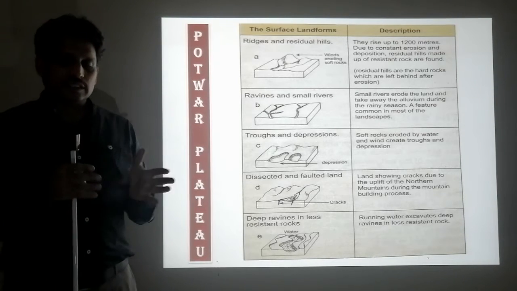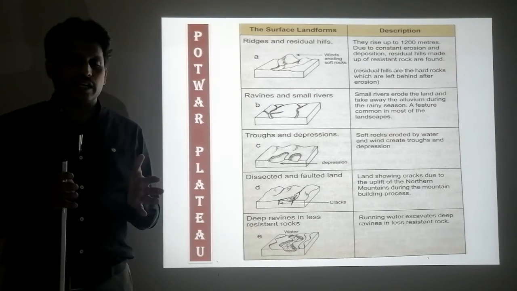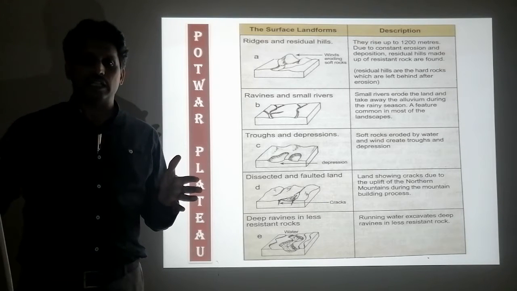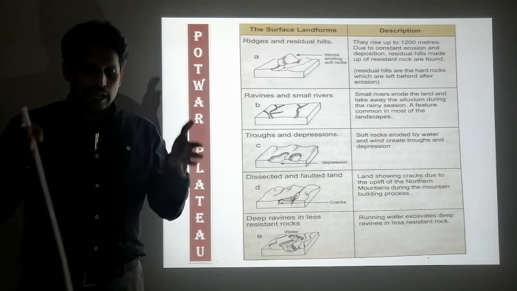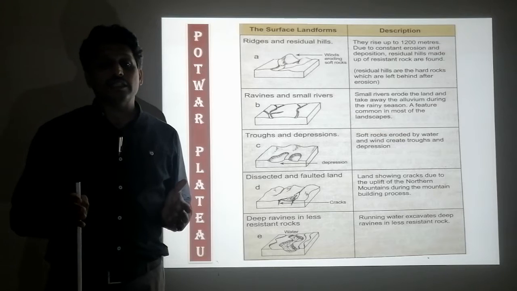Once this part, the subcontinent, was separate from China. And in between there was a Tethys Sea.